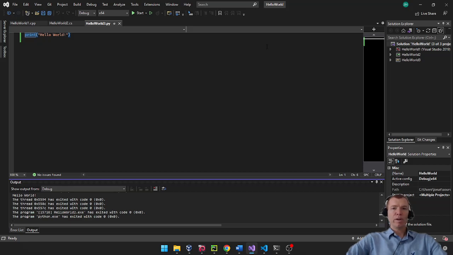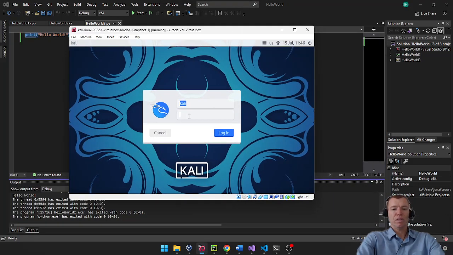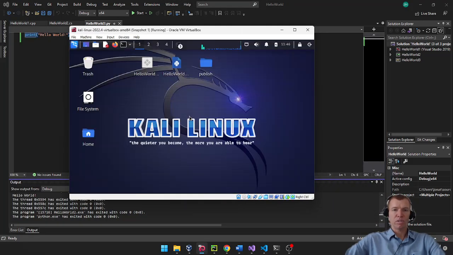Now I am running Windows, and my intent is to teach this class assuming that you all have Windows. The nice thing about Python, though, is it is cross-platform, so you can run it on other operating systems. So what I've got as an example of that is my Kali Linux, which is a Linux distribution for pen testers. It's my favorite distribution out there. And I've got those, actually, we'll redo them. I'm going to copy them over just to show you how that works.